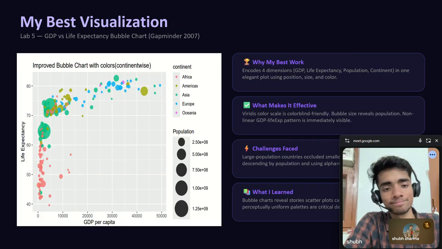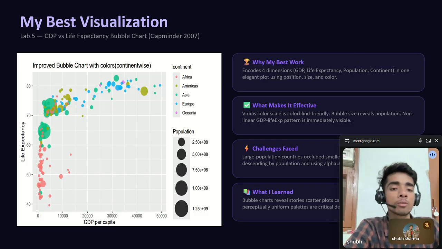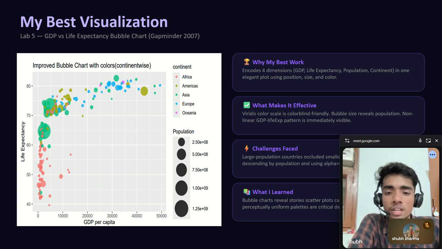Next, for my best visualization, I choose this bubble chart from Lab 5. It uses the Gapminder 2007 dataset and plots GDP per capita on the x-axis against life expectancy on the y-axis. What makes this special is that it encodes four dimensions into a single plot. The X position shows wealth, the Y position shows health, and the size of each bubble represents the country's population.